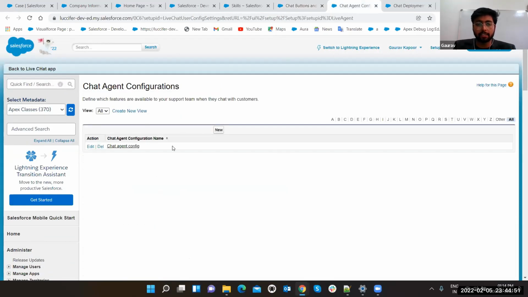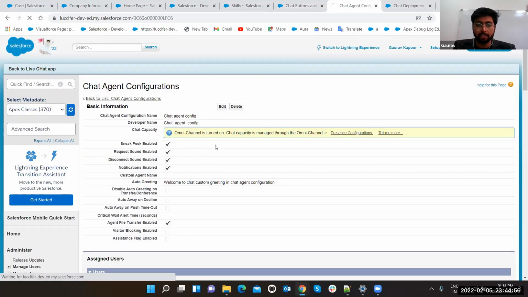After that, come to chat agent configuration. This is the configuration. You can configure your chat agent here.